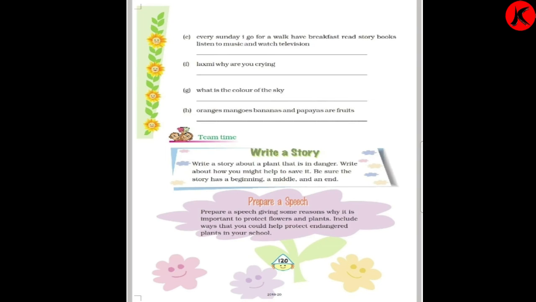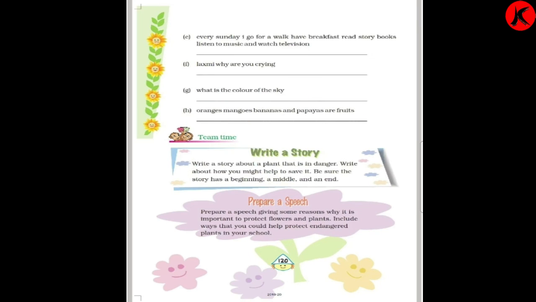Lakshmi, why are you crying? So over here Lakshmi's L we will write capital and it is a question, so we'll put a question mark. Why are you crying? What is the color of the sky? So again W, what's W we will write capital, it is a question, so we'll put a question mark. Oranges, mangoes, bananas and papayas are fruits. So oranges' O capital. After oranges we'll put a comma, then mangoes comma, bananas and papayas are fruits, we'll put a full stop.